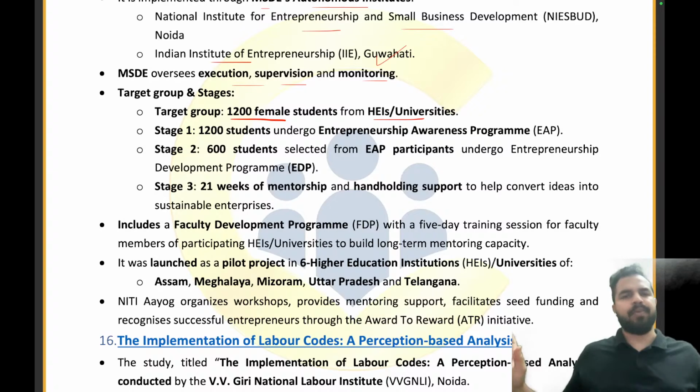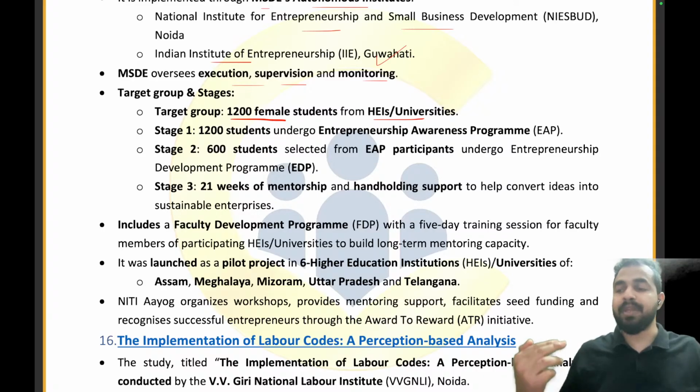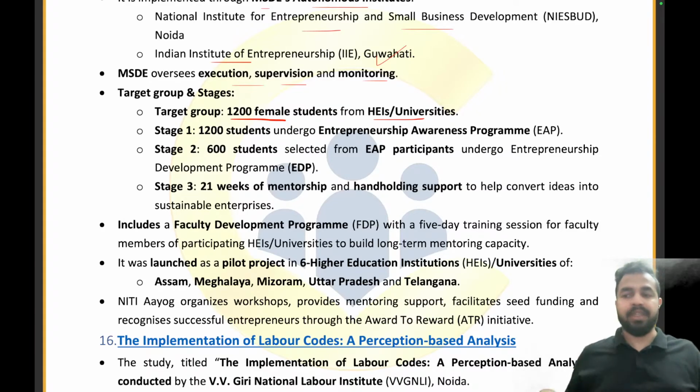Let's take an example: in a higher education institution, there are some groups of girls who have a really good idea in their mind, that this is what we should do, right? So they will be participating in the Swavlambini program. So the government is going to have 1200 female students from these higher education institutions, such students who have ideas. Now we are making them aware about entrepreneurship, what exactly it is. And see, it is not going to be an easy road. It is going to be a difficult road, right?